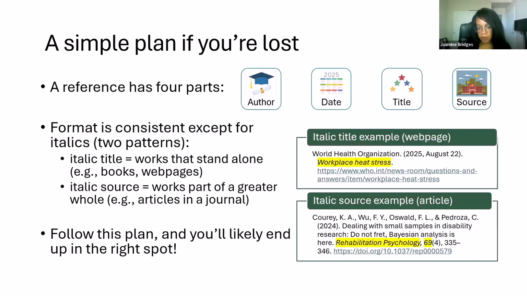We have a title, but notice that it's not italicized because it is part of a greater whole. This is an article that's within a journal. So rehabilitation psychology is the journal title, this larger whole. So it is italicized. And then we have the volume number and the issue number, pages, and then the DOI.